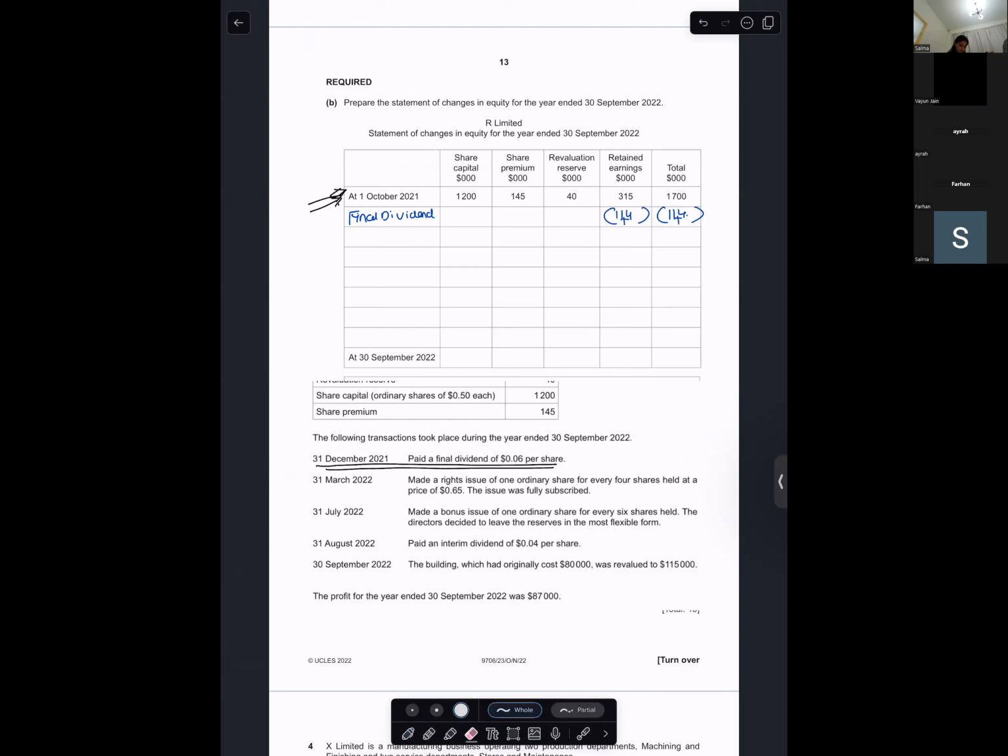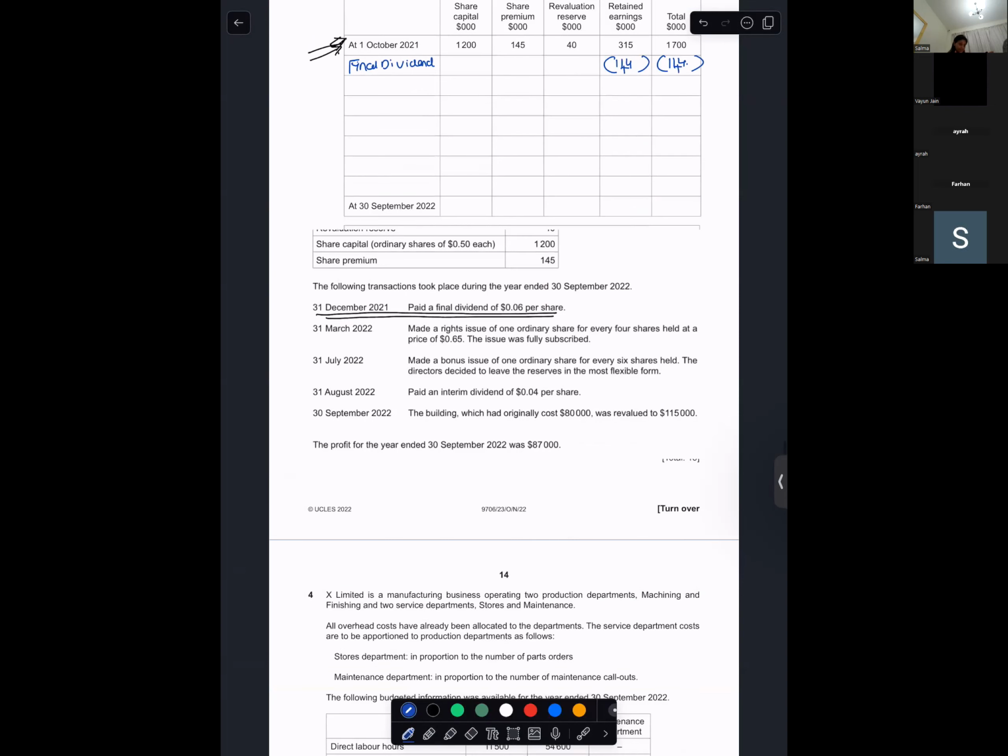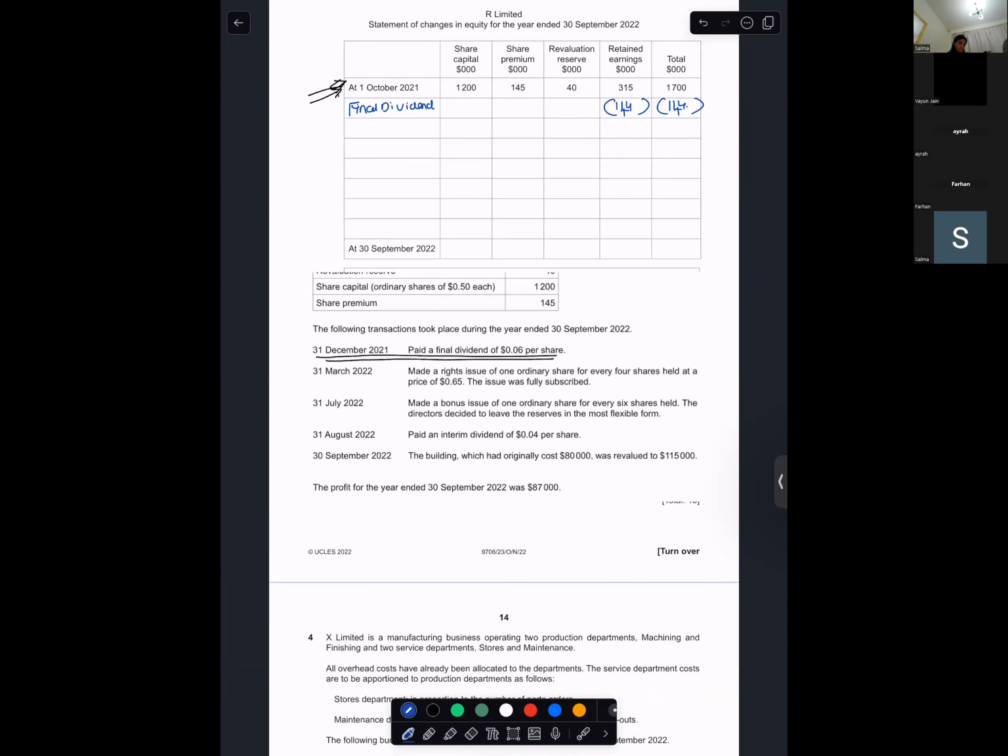Bayun, do you know this? Miss, I have a confusion. When we have to do 1,200 divided by the face value, 0.50, we multiplied into the number of shares. Miss, where is the number of shares given? See, darling, you have to find the number of shares.